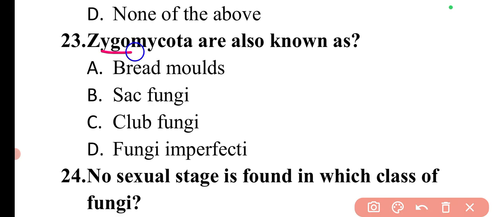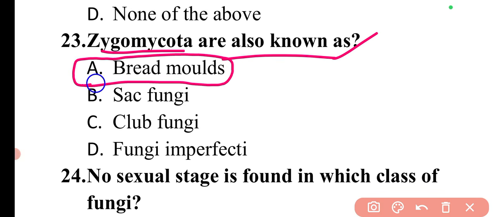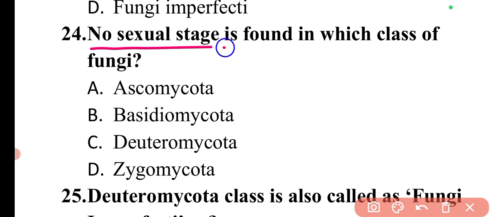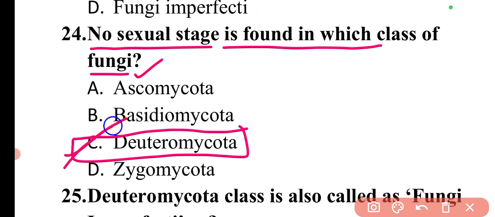Next question is, zygomycota are also known as. Zygomycota are basically the molds. These are also known as bread molds. So here option A is correct. Next question is, no sexual stage is found in which class of fungi? In the Deuteromycota class of fungi, there is no sexual stage. So here option C is correct. Basically in this particular type of fungi, sexual reproduction is absent.